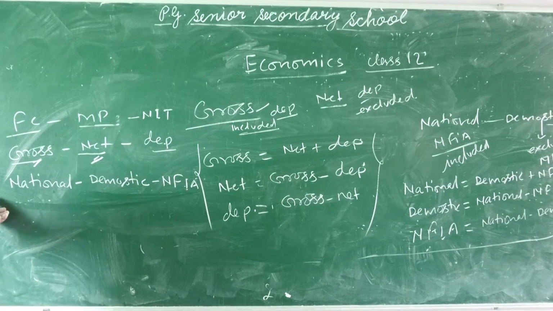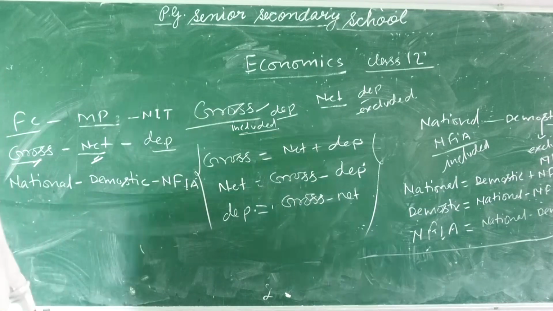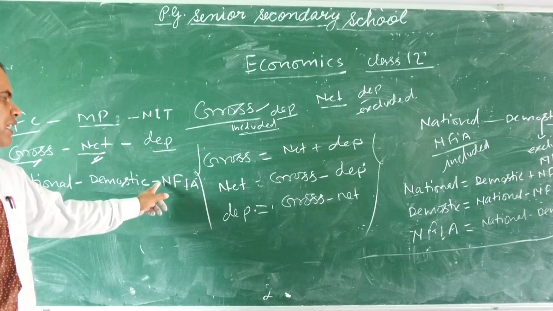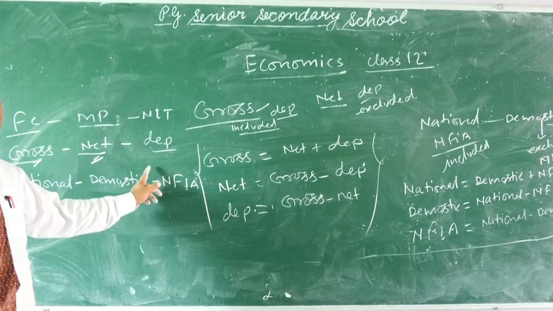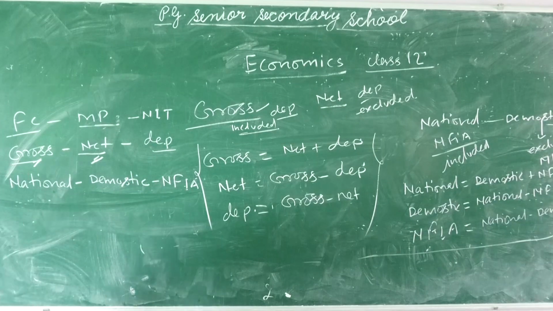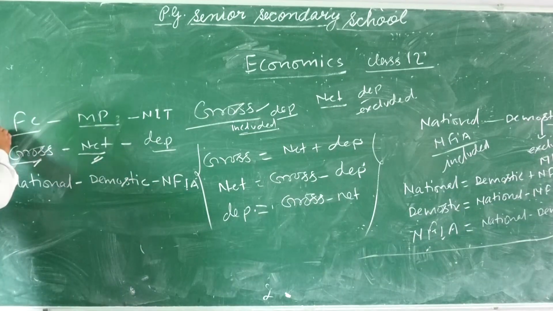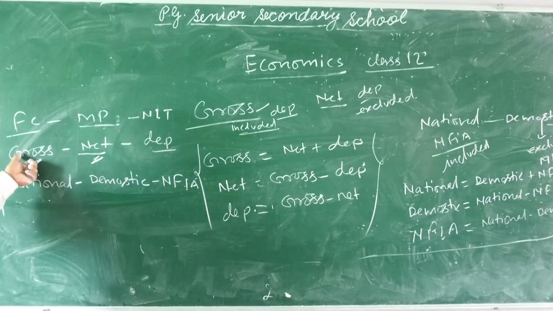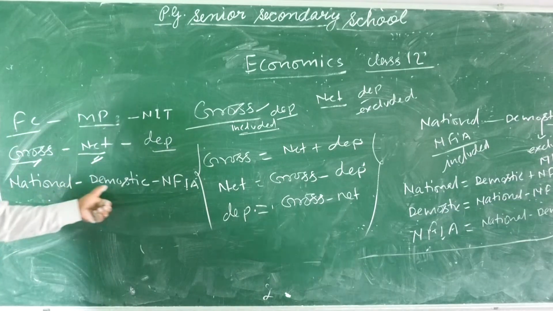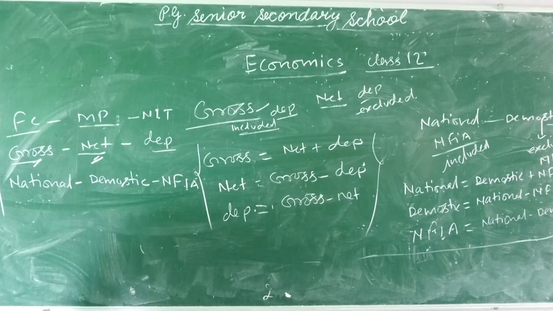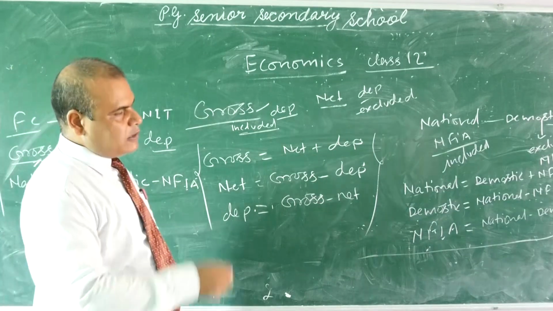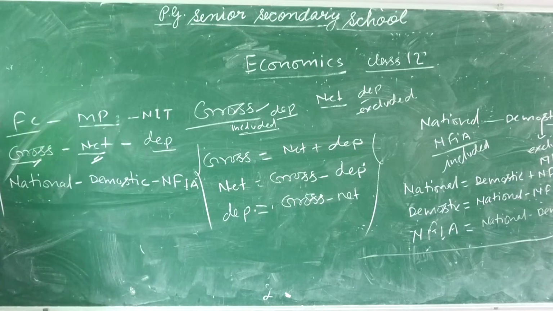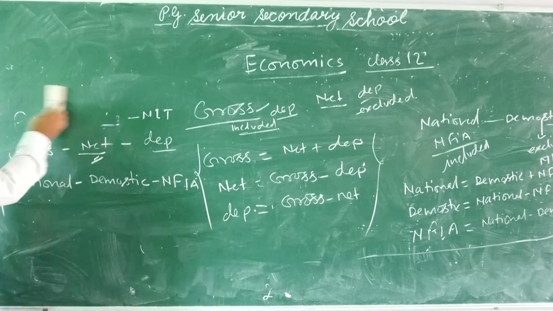If it were to abroad, there would be minus in place of plus. By the help of the difference between factor cost and market price, gross and net, national and domestic, you can check the various aggregates of national income.